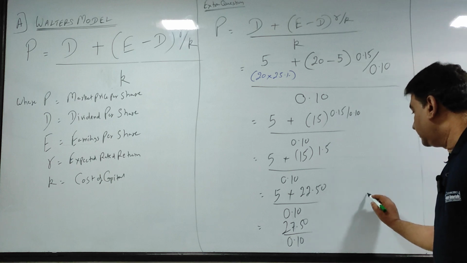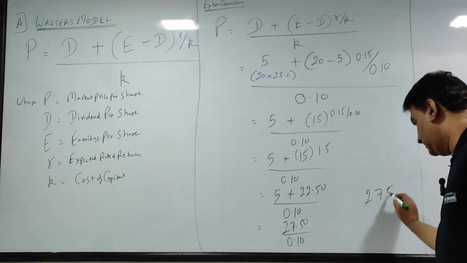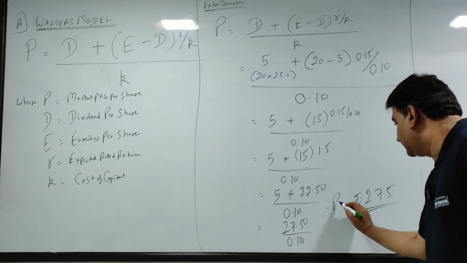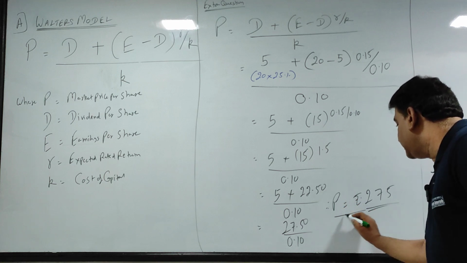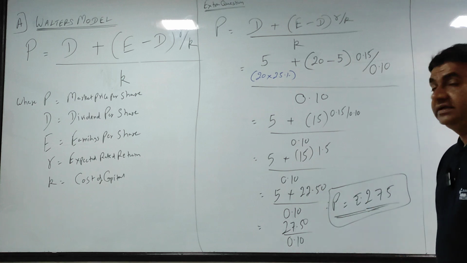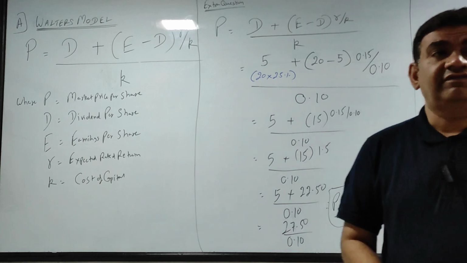I'm just shifting the decimal here. You get the answer as rupees 275. Therefore, P, market price per share, is 275.